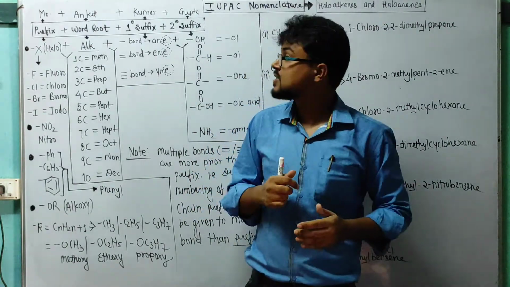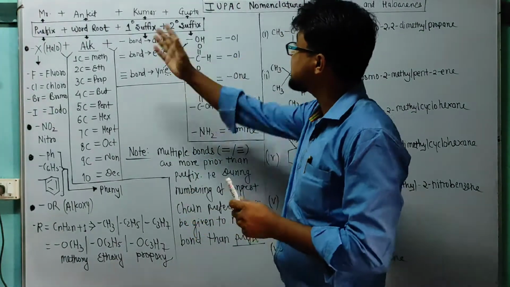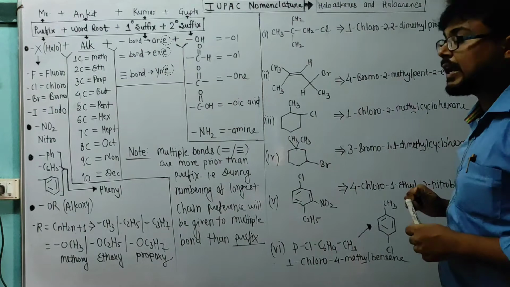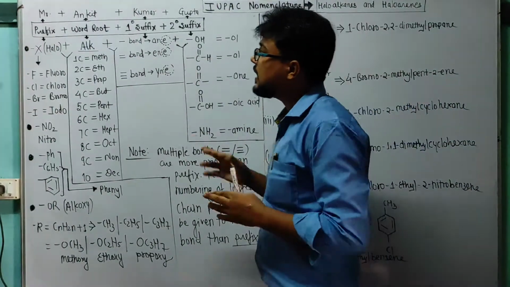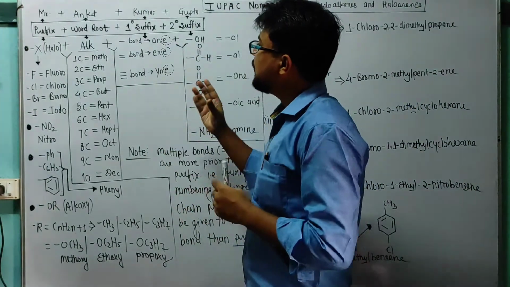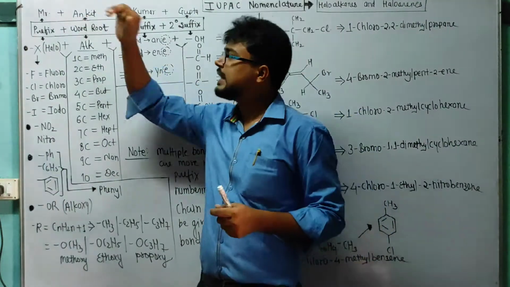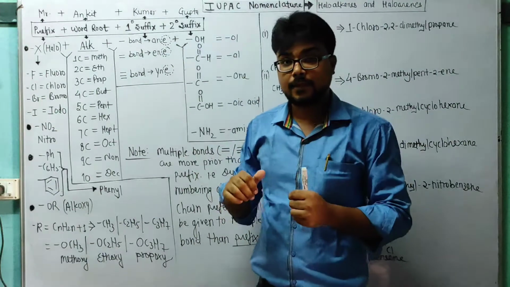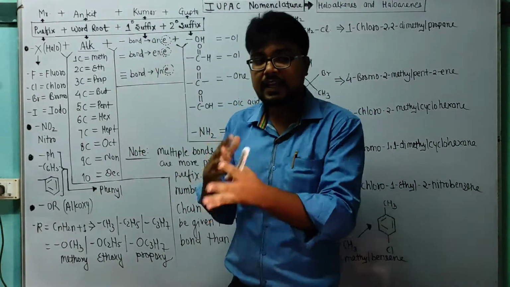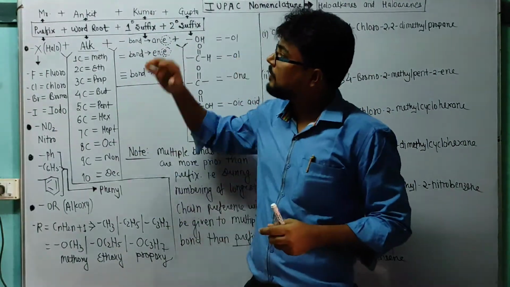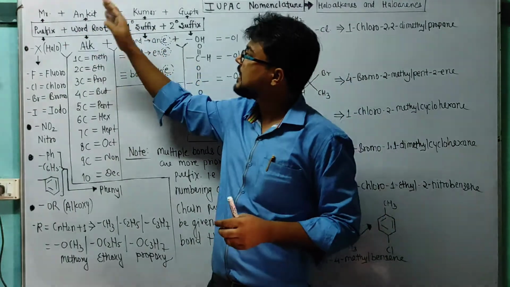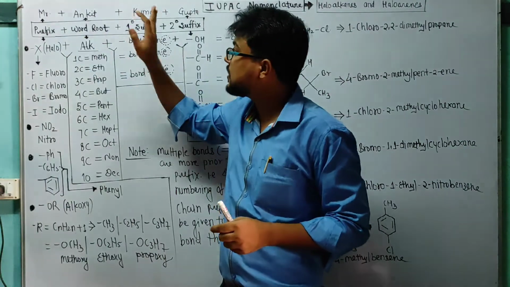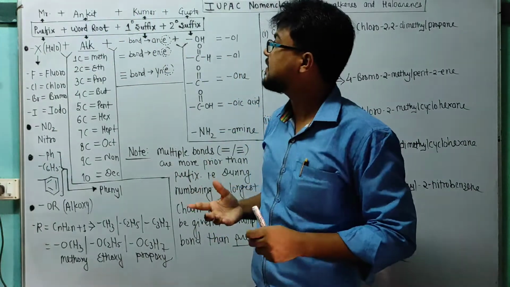Okay, so let's start about IUPAC nomenclature. And the chapter first I took, that is haloalkanes and haloarenes. Students, in class 11th, we did the same thing. Suppose my name is, it is my name, Mr. Ankit Kumar Gupta. Generally I don't use Kumar, but here I took Kumar. I will classify Mr. Ankit Kumar Gupta as prefix, word root, primary suffix and secondary suffix.